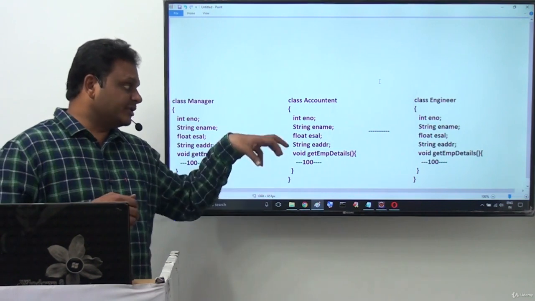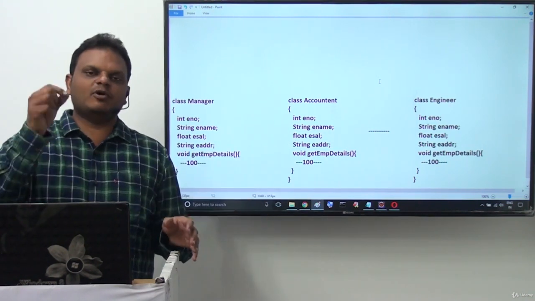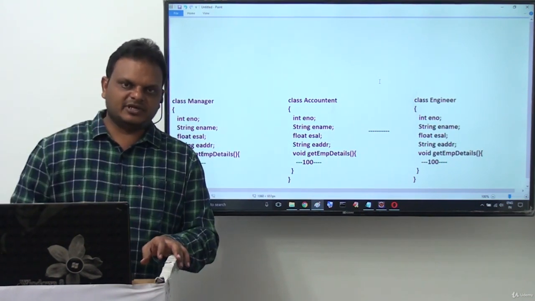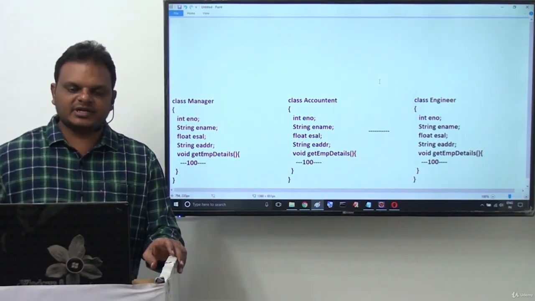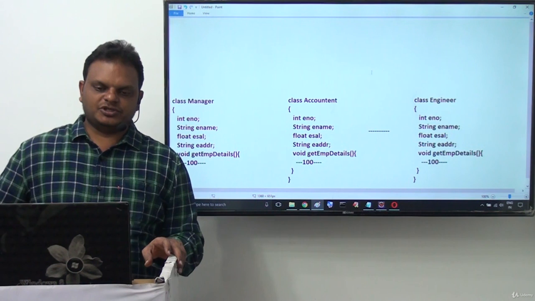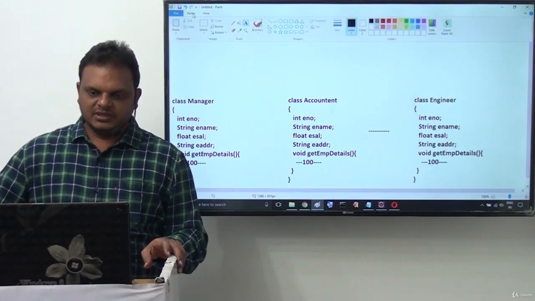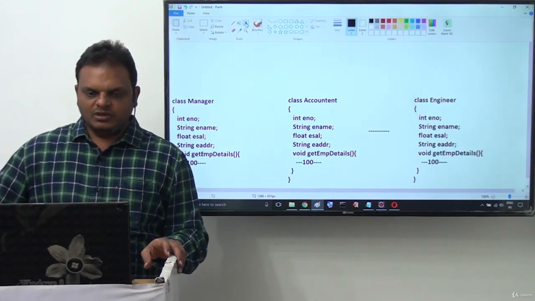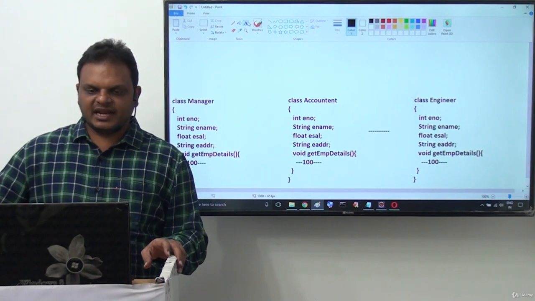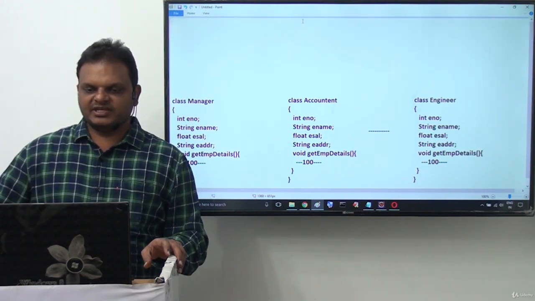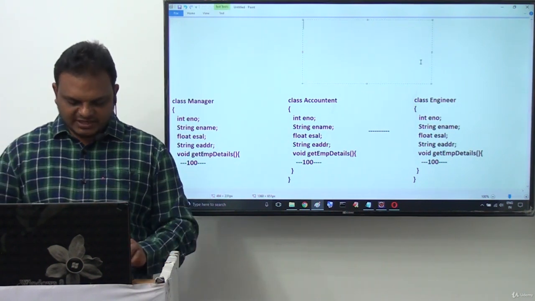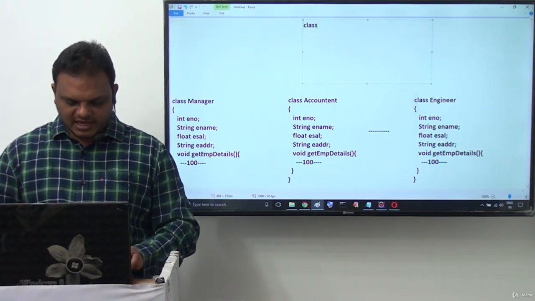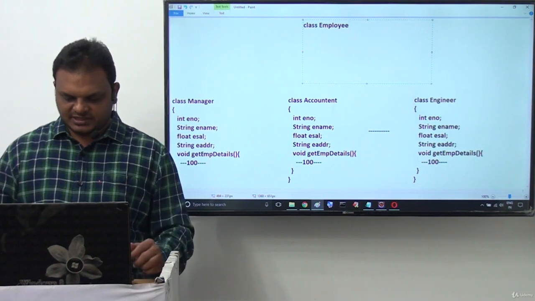Anyway, to improve code reusability, in this example I want to provide a simple analysis, a simple solution. Try to recognize this solution. What was the solution here? I want to take a generalized class, a very generic class. What is a generalized class here? I want to take class Employee, a generalized class.